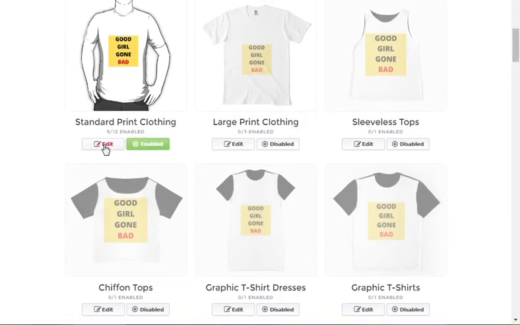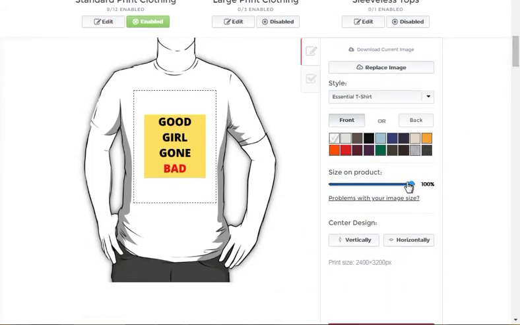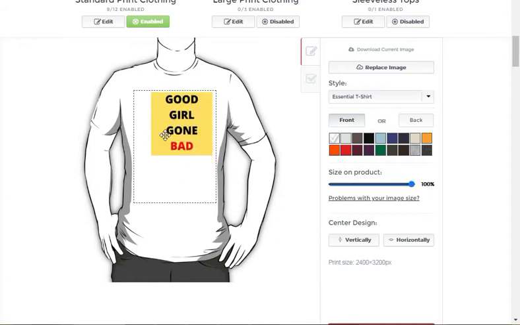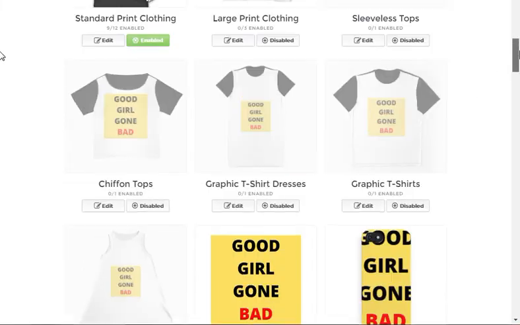Okay, look at this style. If you want to change anything, then simply click on edit. You can easily decrease or increase the size and make your adjustments. I just like the adjustment here, and apply changes.